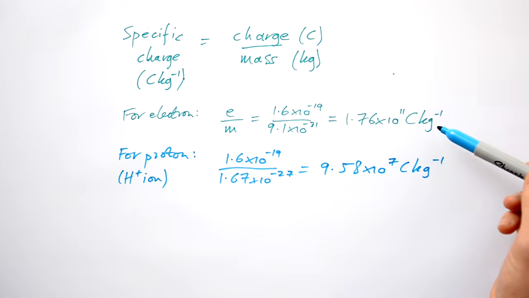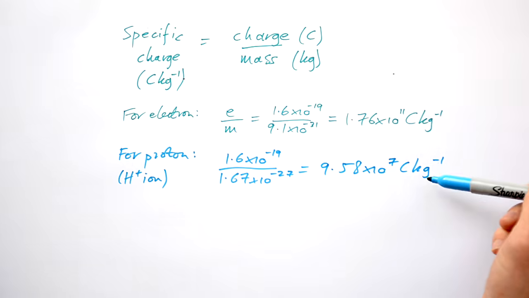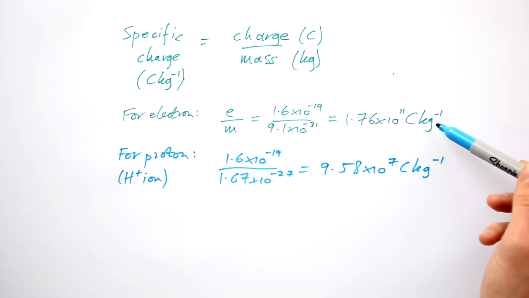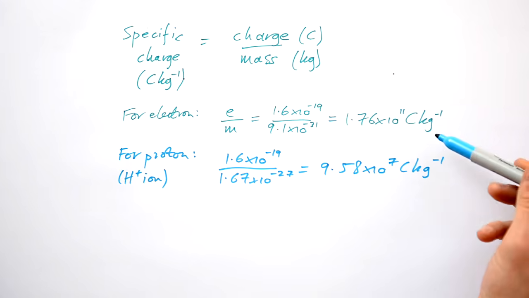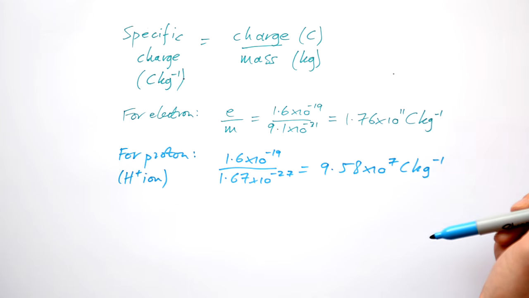So electrons have a higher specific charge, charge to mass ratio, than protons. So if you had a kilogram of electrons, it would have a much bigger charge than a kilogram of protons. So you need to know how to calculate specific charge, but apart from that, it's not that important until we look at charged particles moving in electric and magnetic fields. If you want to know more about that, then have a look at my videos regarding those.